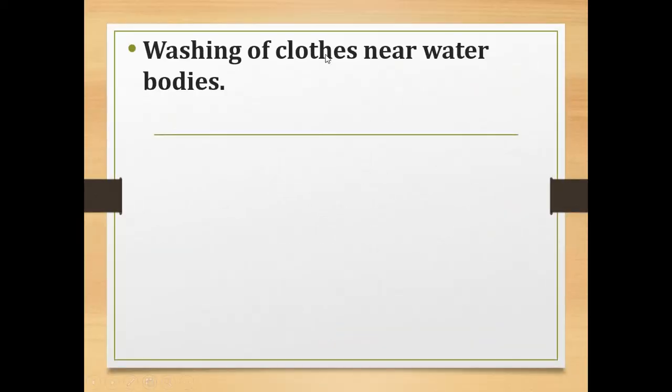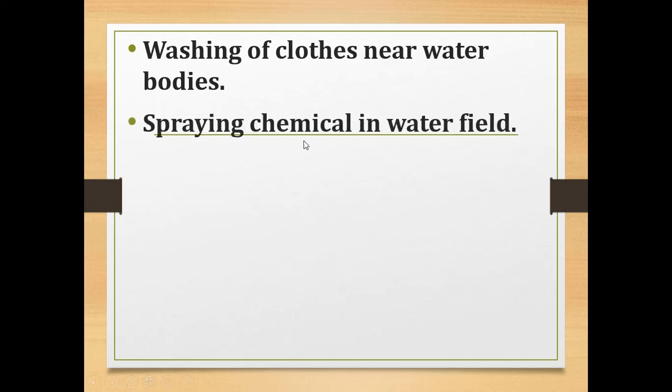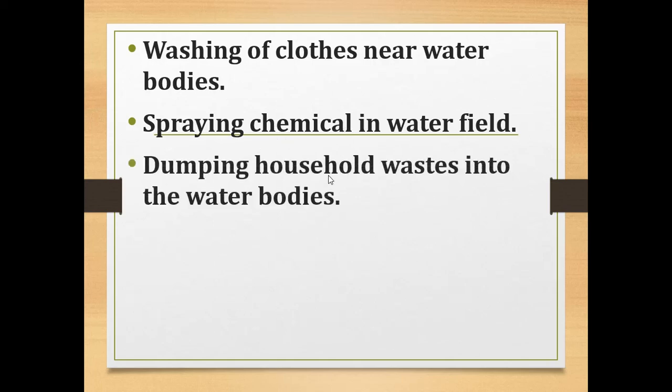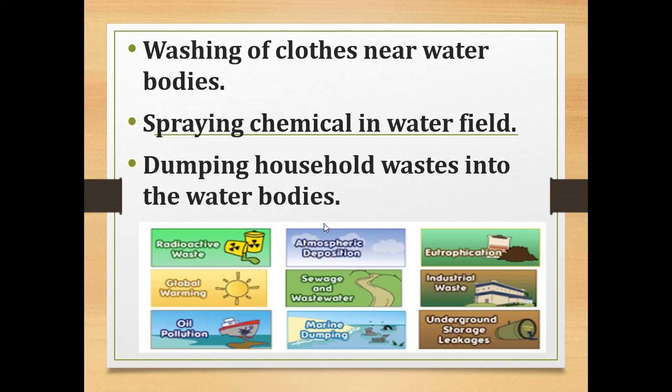Now, washing of clothes near water body. Some people wash clothes near water body, which leads to the water becoming unfit for any purpose. And spraying chemicals in water fields. If chemicals like chlorine are sprayed in the water field, such activities lead to water pollution. Then dumping household waste into the water body. Some people, if there is no place to dump household waste, will discharge all the waste into the water body. This also leads to water pollution. These are the causes of water pollution.